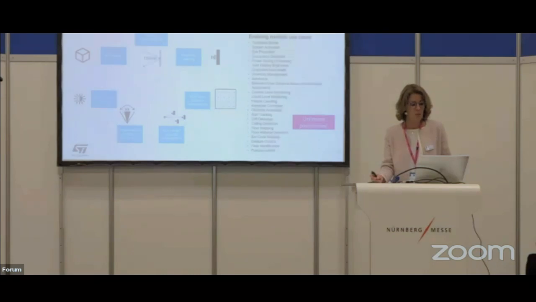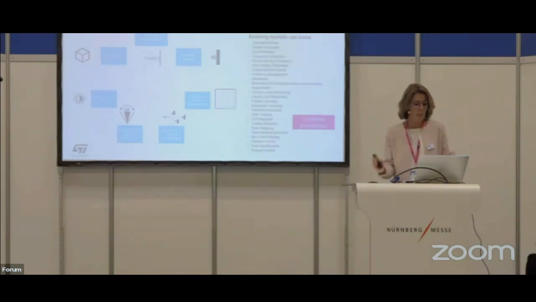Some ST ToF references can also perform multi-zone distance measurement. On up to 64 zones, the sensor can detect several objects simultaneously in each zone and again give the accurate distance of all these objects. This multi-zone function is enabling new applications like gesture recognition, but also people detection and counting.